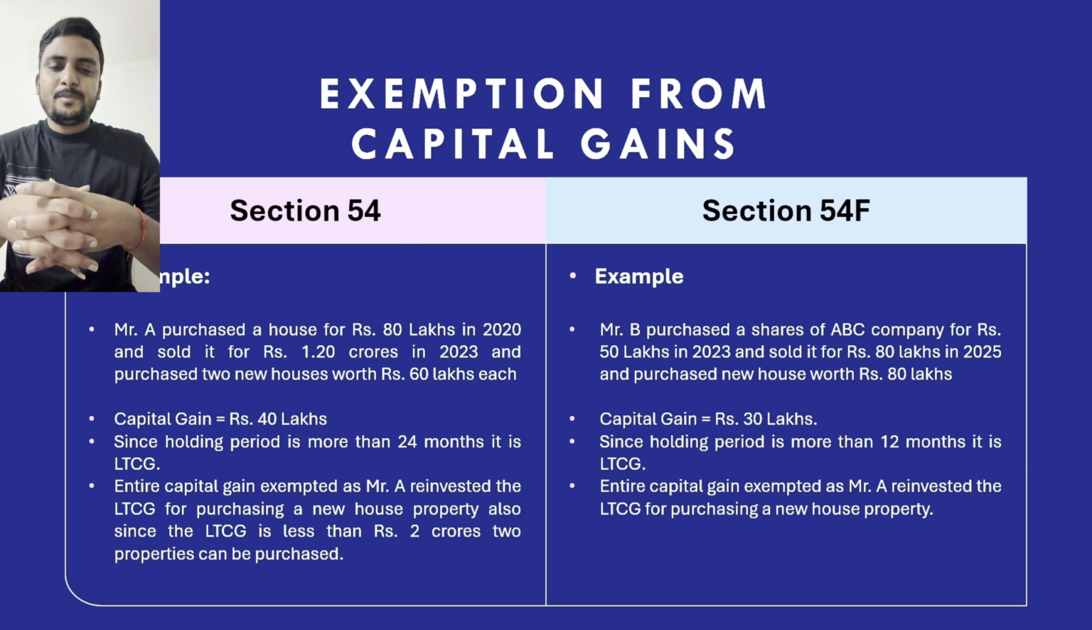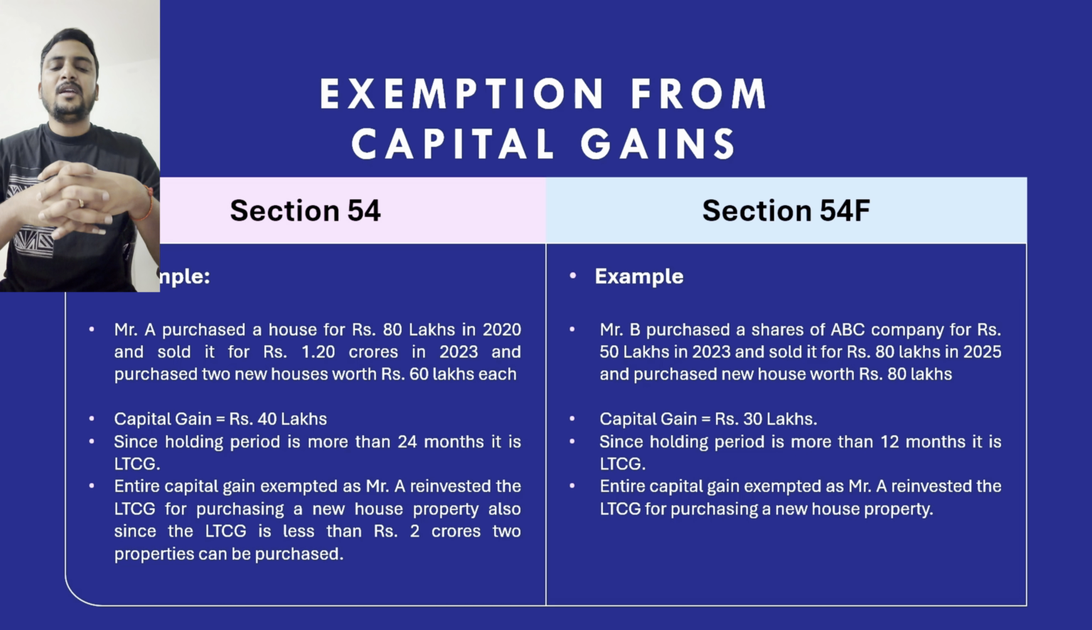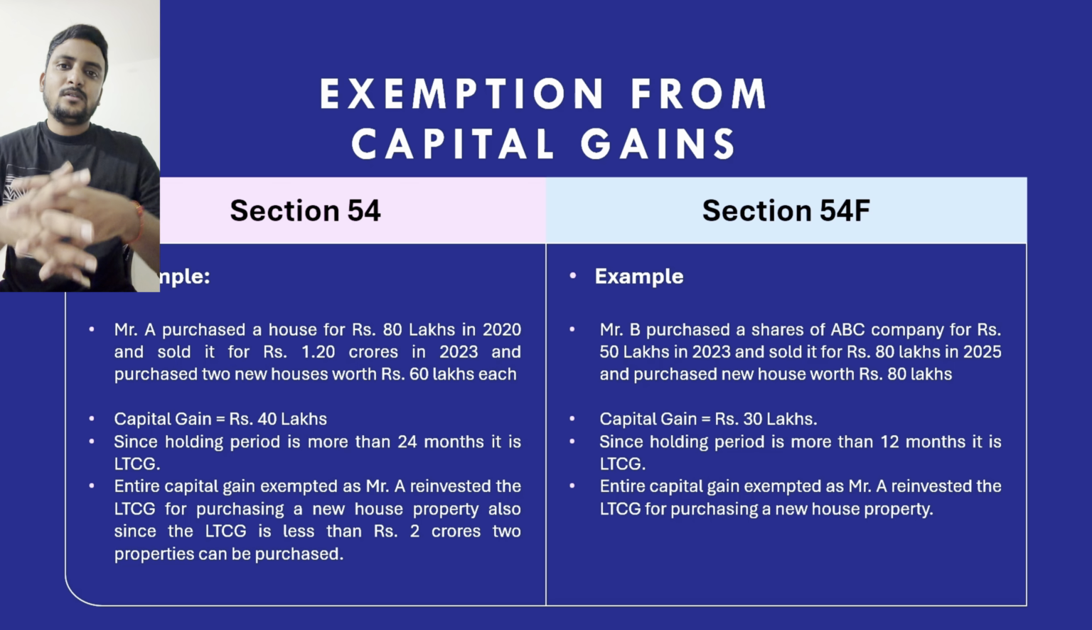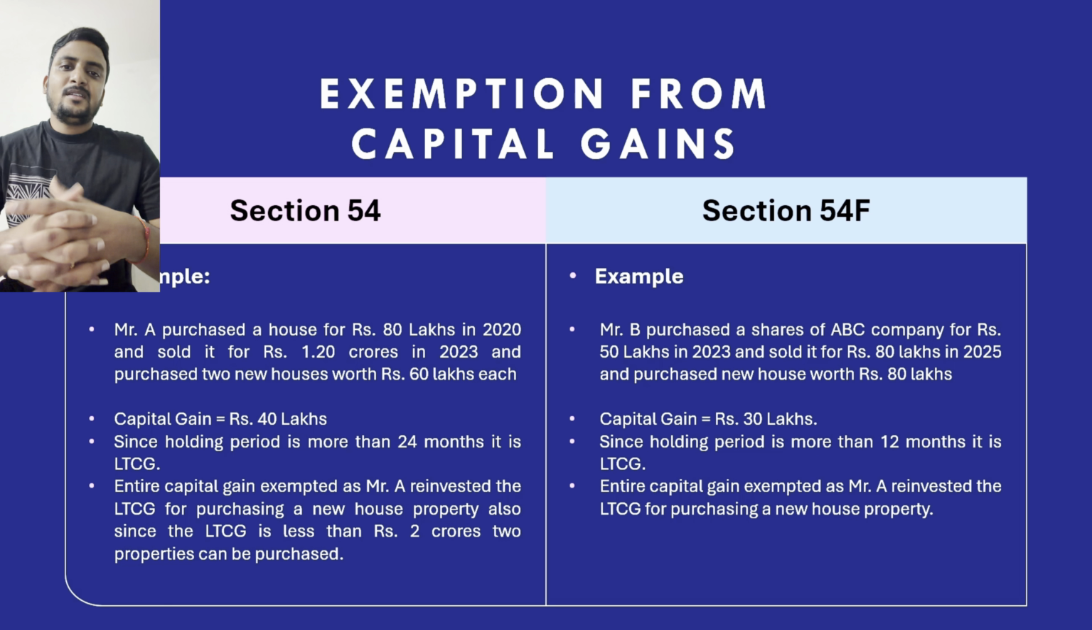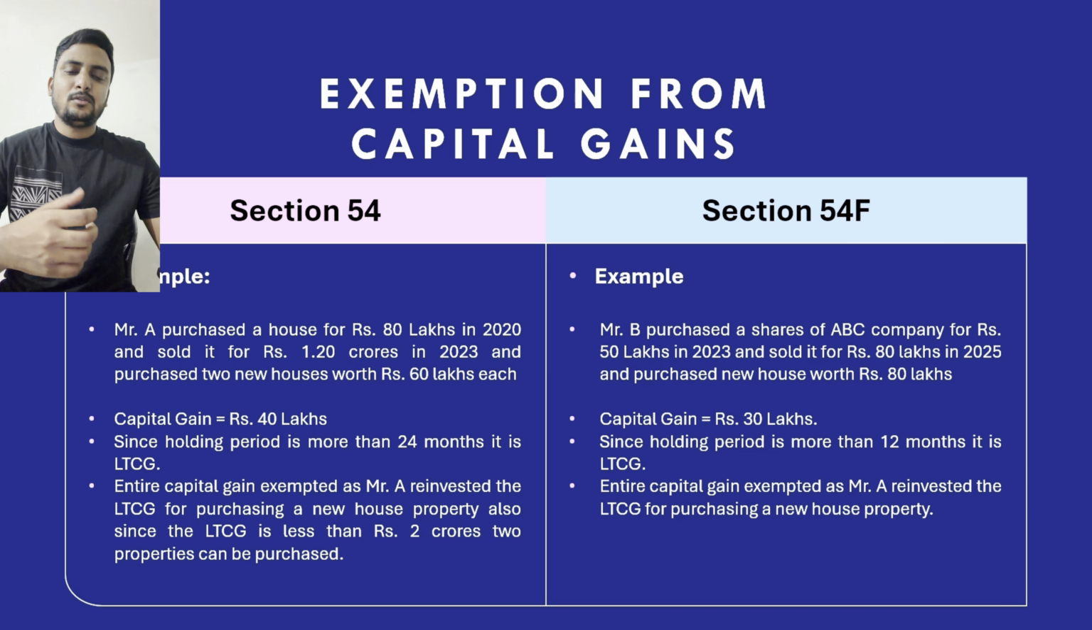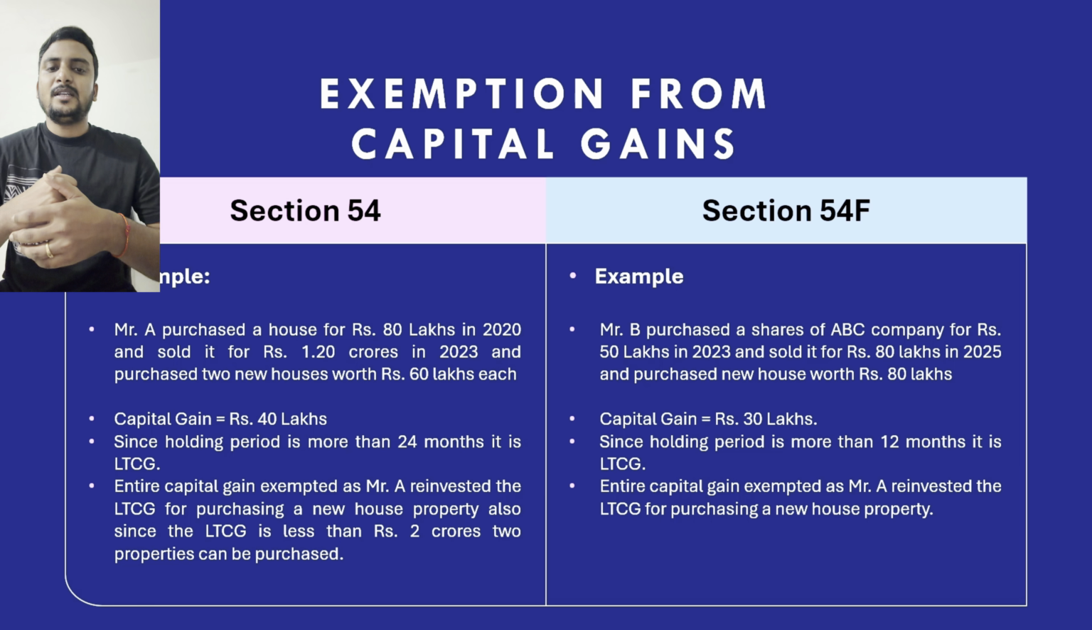Suppose Mr. B has purchased shares of ABC company for rupees 50 lakhs in 2023 and he had sold it for rupees 80 lakhs in 2025, and he used that amount to purchase a new house property for rupees 80 lakhs. So here there is a capital gain of 30 lakhs on sale of shares, since he has purchased for 50 lakhs and sold it for 80 lakhs.